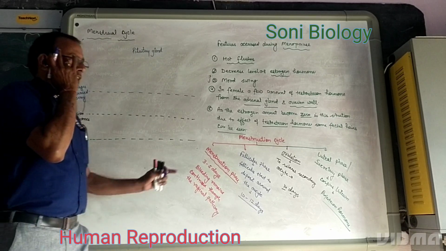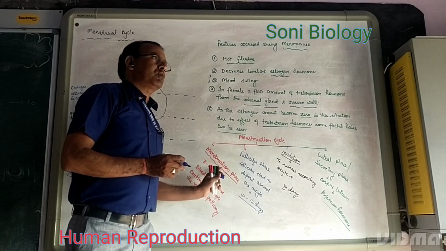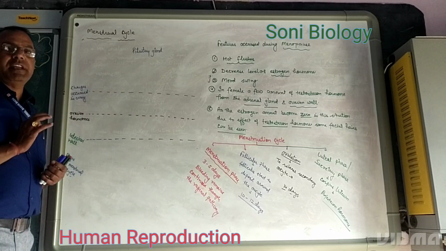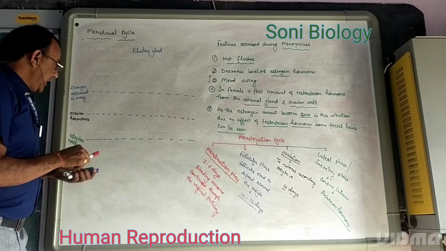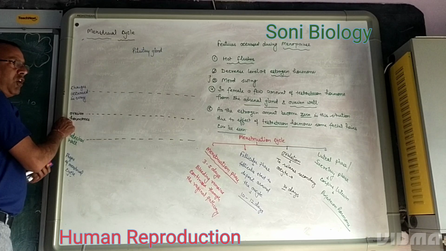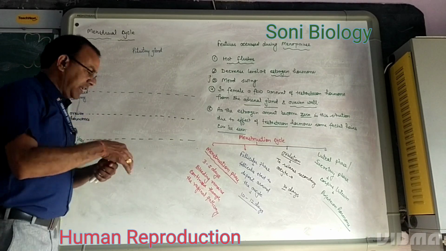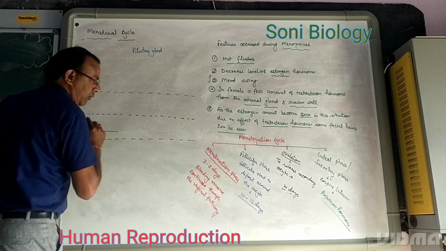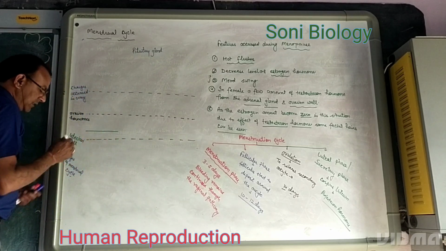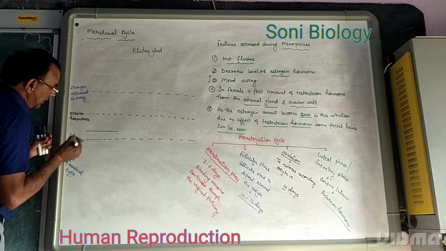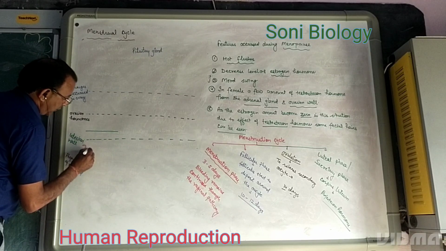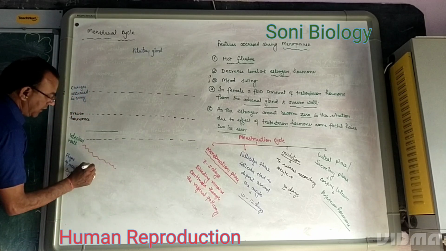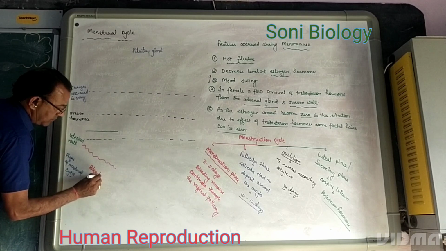First of all, we will start from the menstruation phase. If no fertilization takes place in the egg, then in this condition the ovarian hormone progesterone level becomes very low. In this condition, the inner wall of the uterus breaks down and bleeding continues.